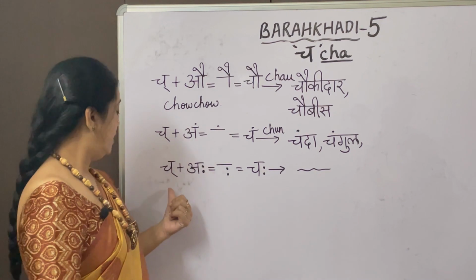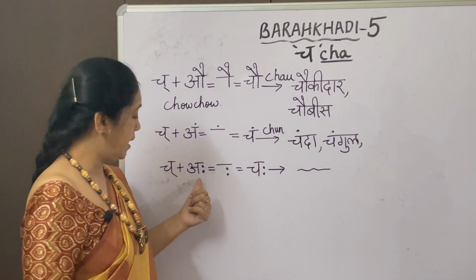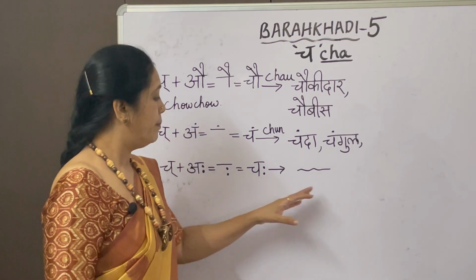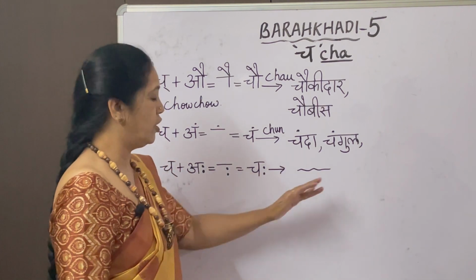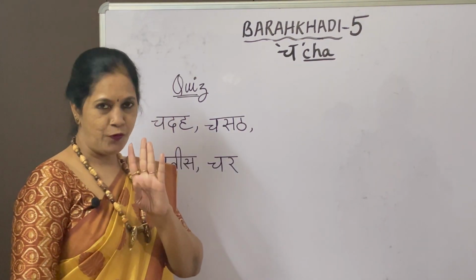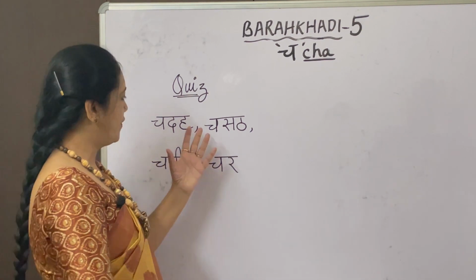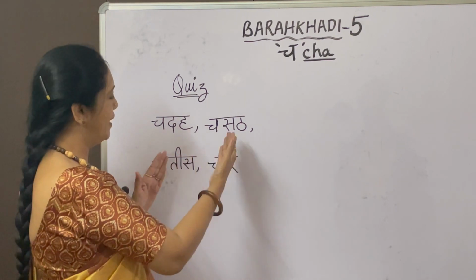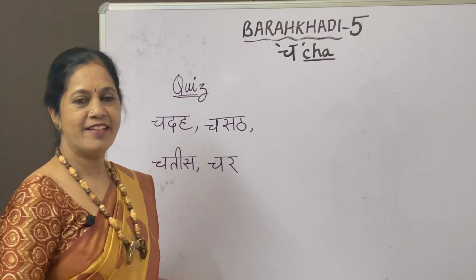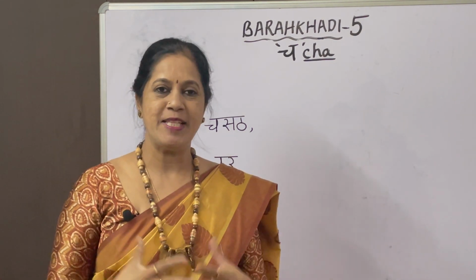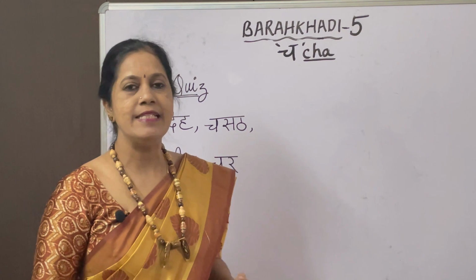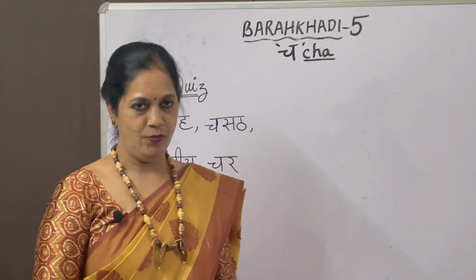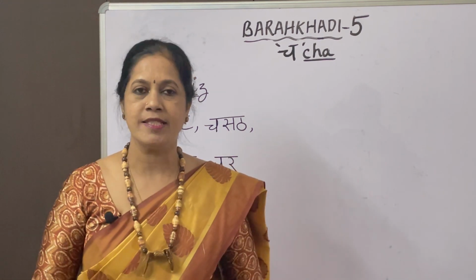Now the last one, the half cha with the ah letter. The symbol is the two dots on the side. So it is chah, but you don't have any words for that, so I have not given you. I have given the quiz, just 4 words of the same cha letter. Find out what are the matras which will come with these. They are very easy. You people have all mastered the letters and the bara khadi, so I think it is very easy for you. Try it, and I know you won't fail in it. You will do it wonderfully, by giving all the answers right.